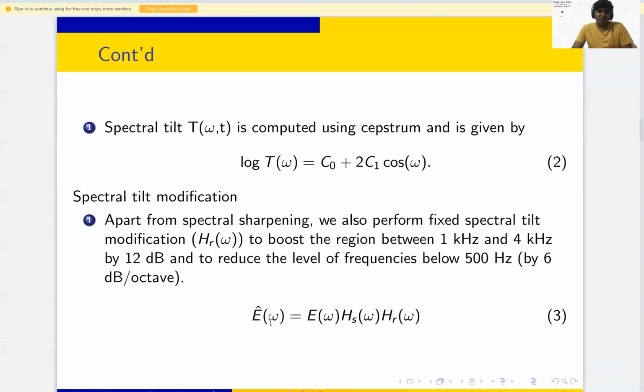The modified magnitude spectra is combined with the original phase spectrum, and then given to the IDFT, followed by overlap-add, and finally we construct the signal. This is our proposed method.